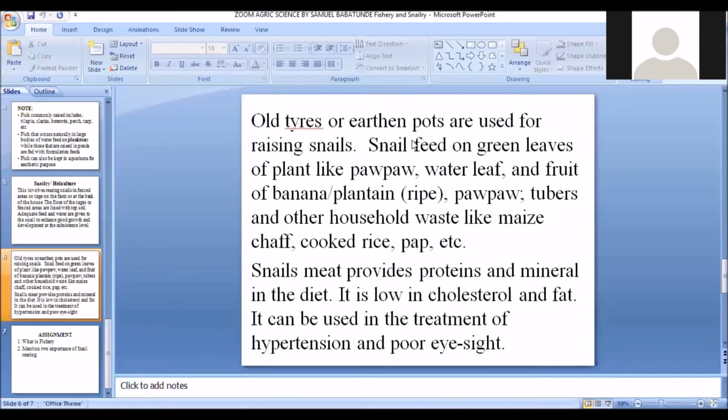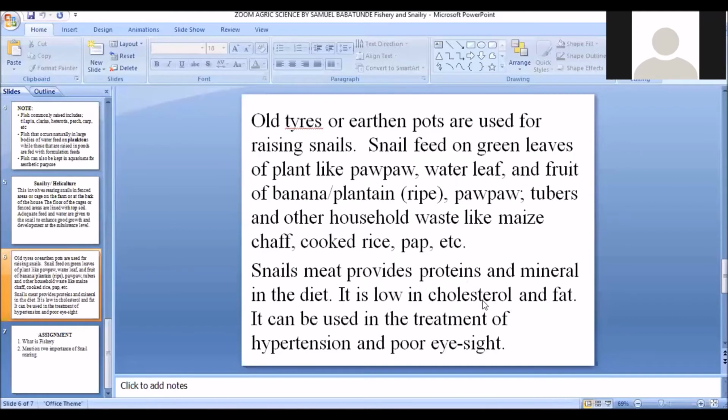Now, snail meat provides protein and minerals in the diet. Like we know, protein is a class of food which is required to build the body. It's a body building food. And these minerals are required for the proper functioning of the body and even the various organs in the body. So snail meat provides us with protein and minerals that are required for our survival. And it is low in cholesterol. That is, the meat derived from snail has low cholesterol and fats.